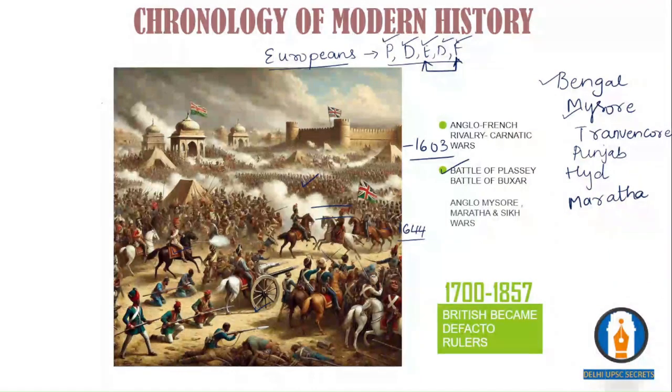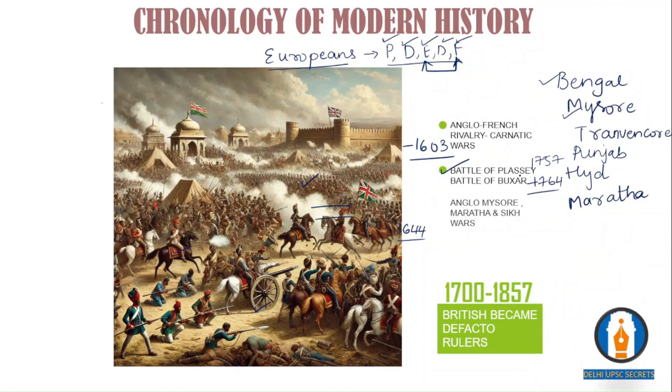That led to the conflict called the Battle of Plassey between the Nawab of Bengal and the English, which is the first battle that was fought hugely.